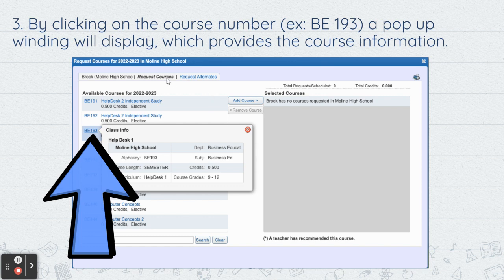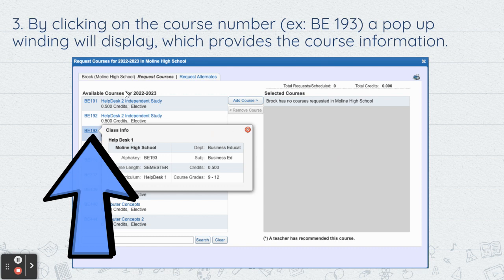So then you're going to get a whole list of available courses on the left-hand side. On the right-hand side, it's going to have courses that are already in there that teachers have recommended for you. So some classes are already picked and requested for you. If one of the core classes that you're interested in taking has not been recommended, you can talk to your counselor about that when you have your individual meeting. You cannot change what has been recommended for you.